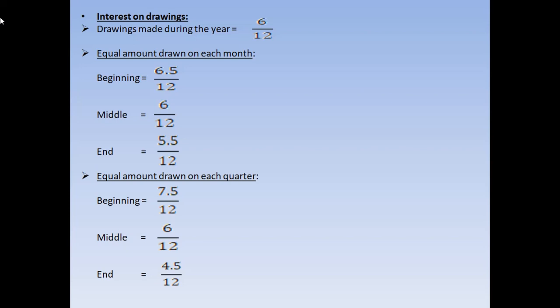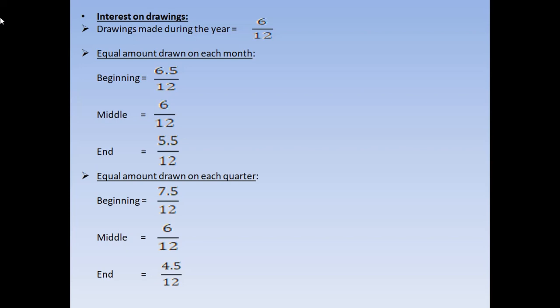Similarly, if the partner has withdrawn the amount each quarter, at the beginning of the quarter, middle of the quarter, or end of the quarter, the following rates are to be applied along with the given rate. Let me tell you one more time that these are not the actual rates; these are the sub rates that we have to apply.